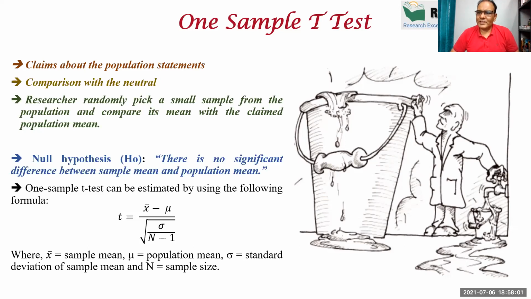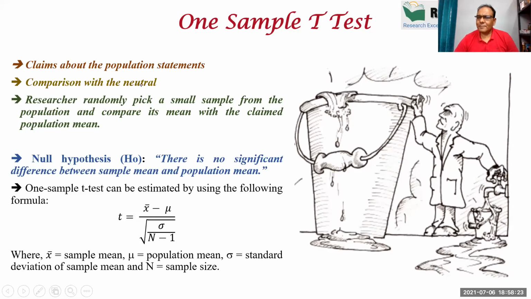So one sample t-test is applicable when you want to check a claim about a population statement. When you want to check the claim about the population statement, then we can apply one sample t-test. The comparison with the neutral.